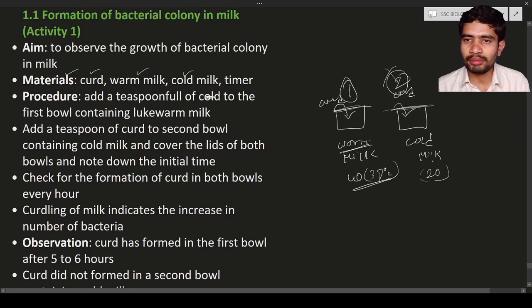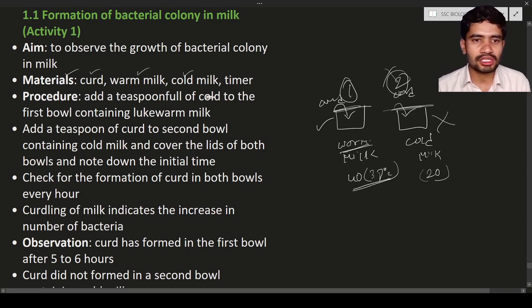So here, the cold temperature of 20 degrees Celsius is not suitable for the growth of the bacteria. Hence, the bacteria will not divide perfectly in the cold milk. As a result, after 4 to 5 hours or 5 to 6 hours, you will see the perfect curd formation in the first bowl, but there is no formation of curd in the second bowl. So this is the reason.